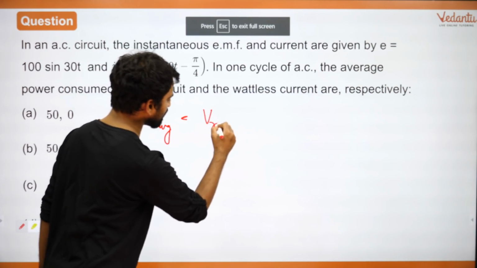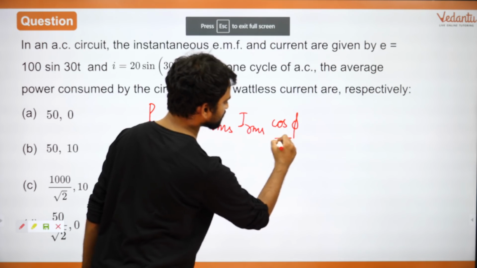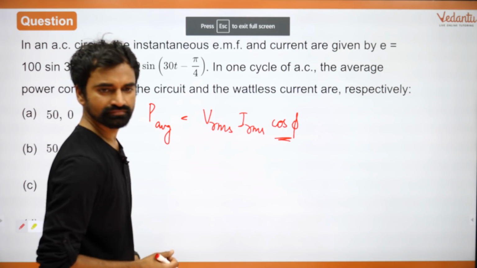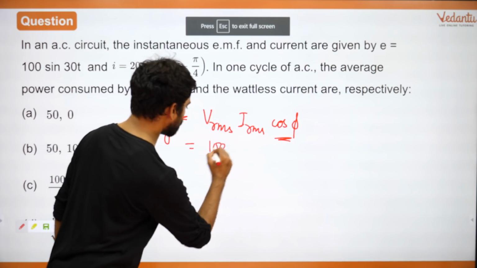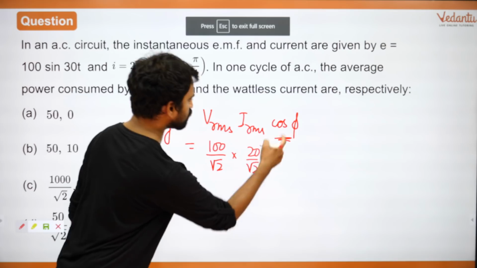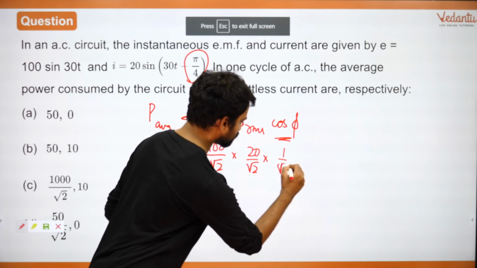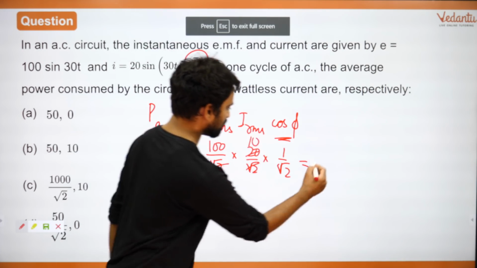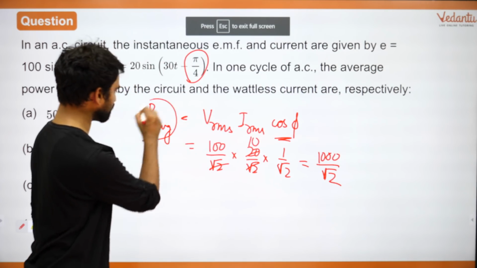Average power is equal to VRMS into IRMS into cos phi. Hence that is why this is called the power factor. Right? So let's find out. 100 upon root 2 into 20 upon root 2 into cos phi. Phi is pi by 4. So cos pi by 4, which is 1 upon root 2. कितना है ये? This is 2, this is 10, 1000 upon root 2. That is your average power.